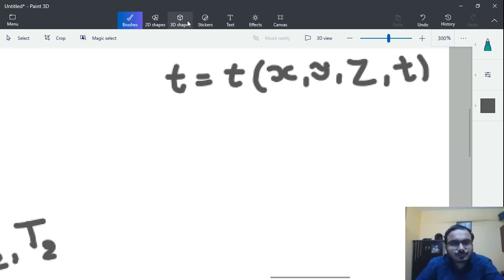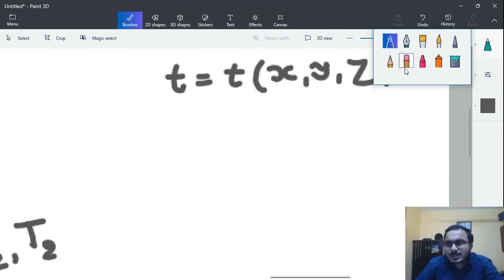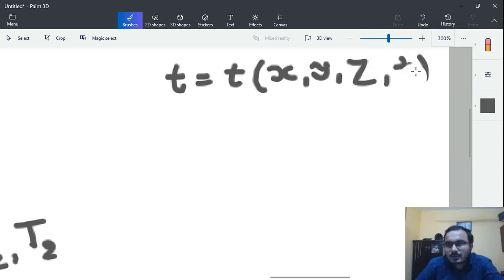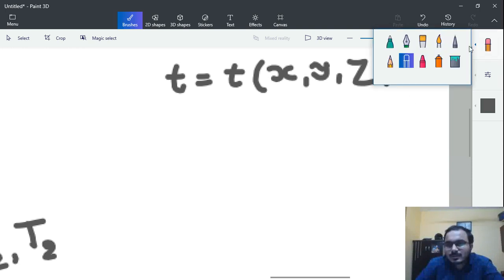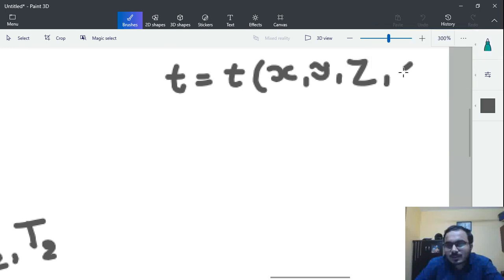Sorry, we will not write t here. Instead, we will write tau, because we have used T as a temperature.